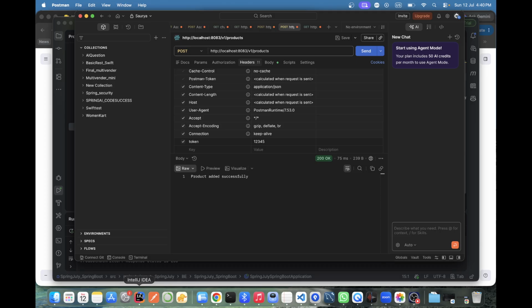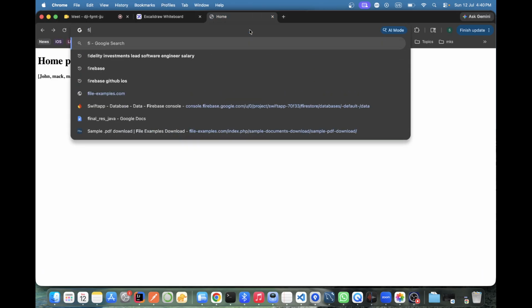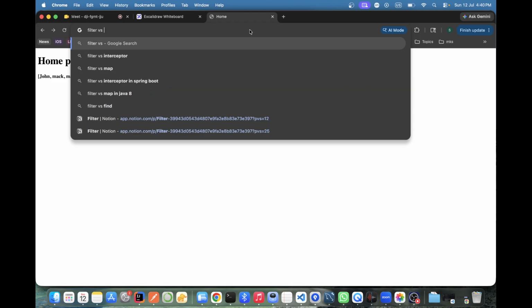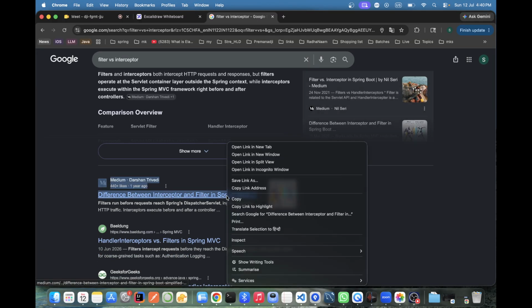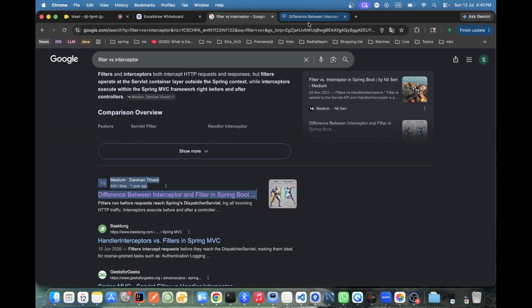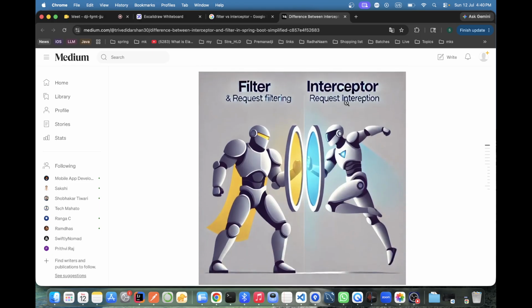Now, in the journey of the Spring filter, we have understood the filter. Now there is one more concept in filter, that is filter chaining. In Spring Boot, you almost clear on this, na?